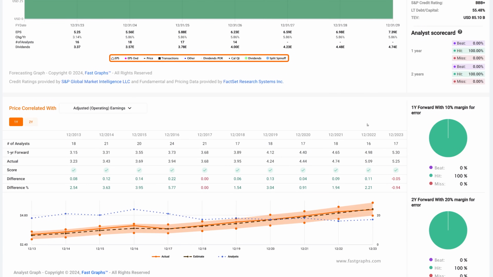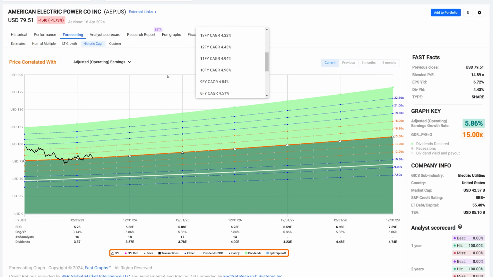Now, the beauty of it is when you look at their scorecard, it's literally perfect. They 100% of the time hit the estimates with a 10% margin of error that were made 1 year in advance, and they 100% of the time hit the estimates when they made them 2 years in advance.